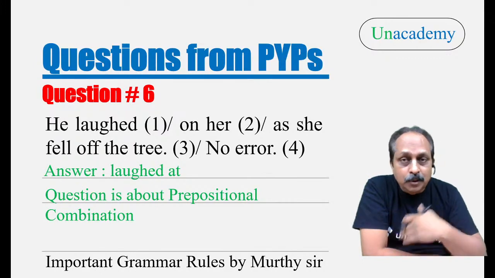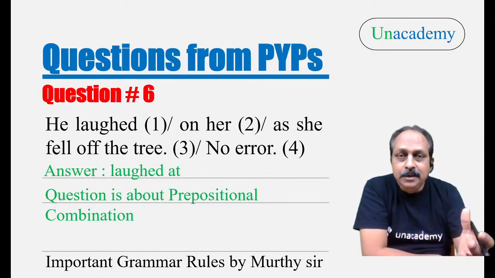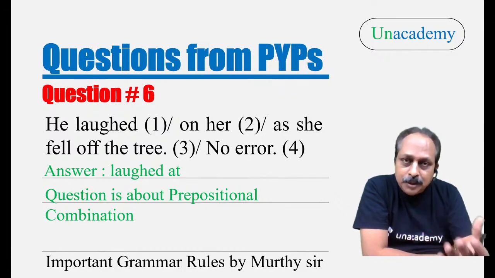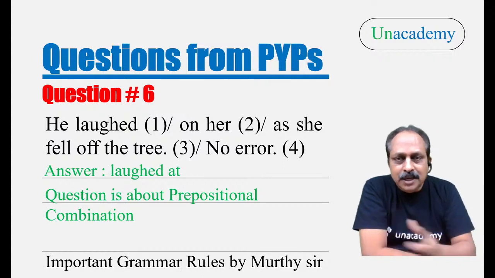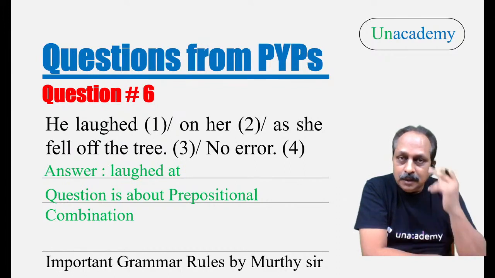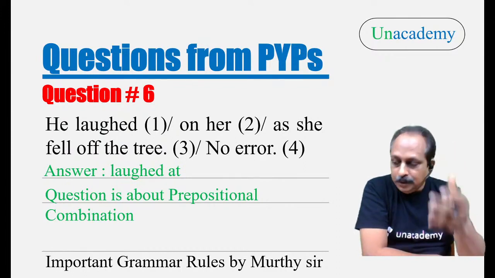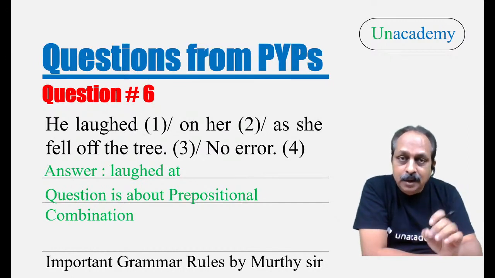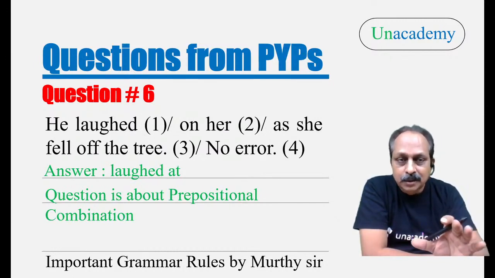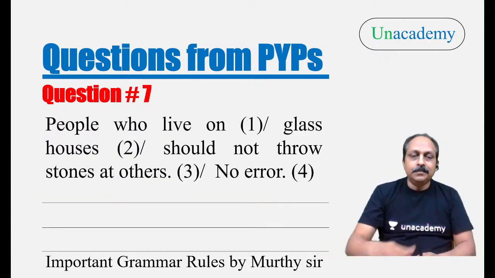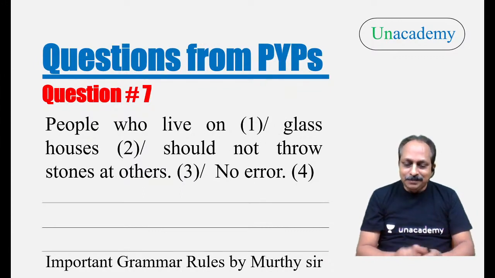And for that also, you don't have to put in a lot of effort. You read, you come across the same combinations. For example, access to power, access to authority, access to money, access to resources. The same thing gets repeated in the exam. When you see the question, access, the next second the preposition to pops up. You don't even see the options, you know the answer. You can reach that stage provided you read The Hindu regularly. So, laughed at, what is the question about? Prepositional combination. Now, let us go to question number 7.